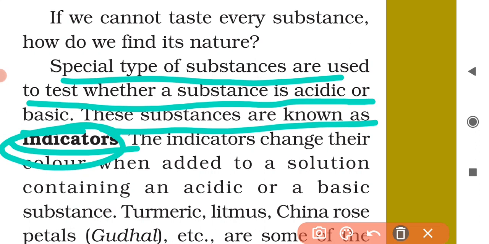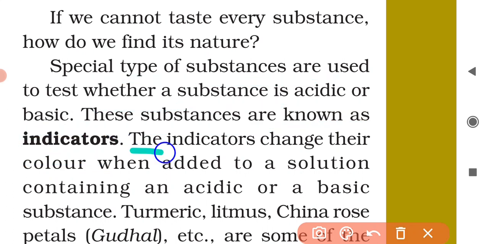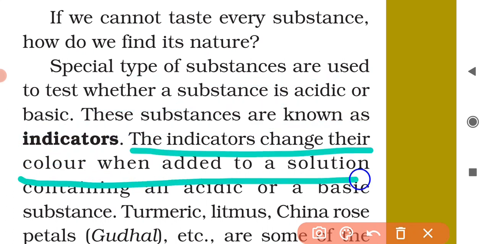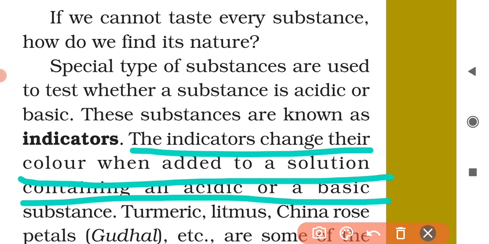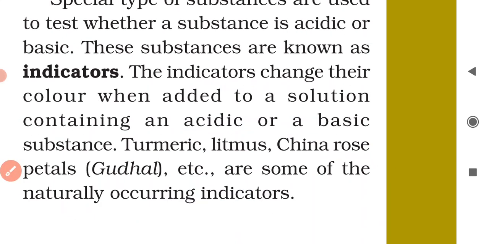Okay, so what does this indicator do? It will determine whether a given substance is acidic or basic. How this happens, you see, the indicators change their color when added to a solution containing an acidic or a basic substance. When indicators are added to an acidic solution, they will change their color. When indicators are added to a basic solution, they will change to some other color. Then we can determine that a given substance is acidic or basic in nature.